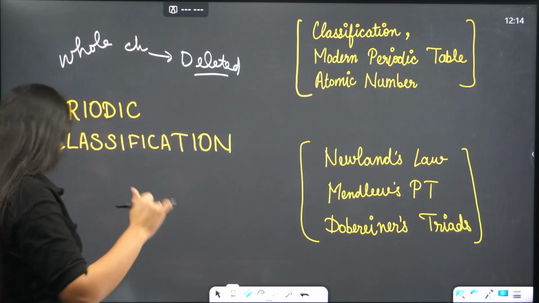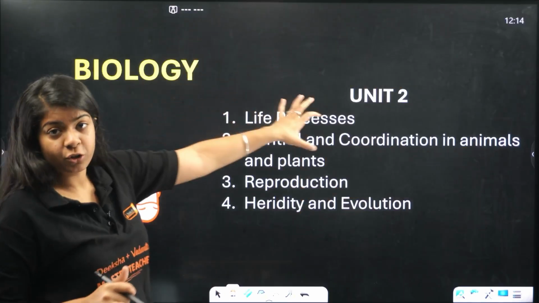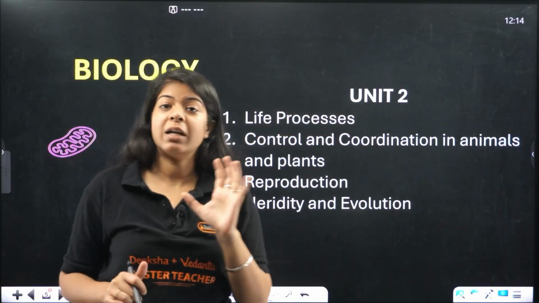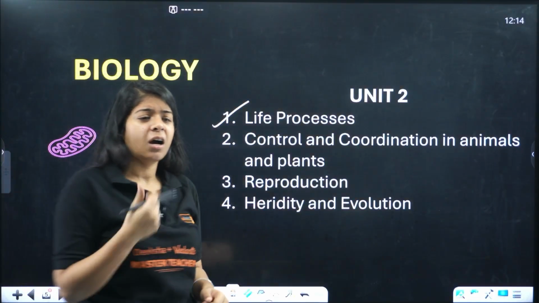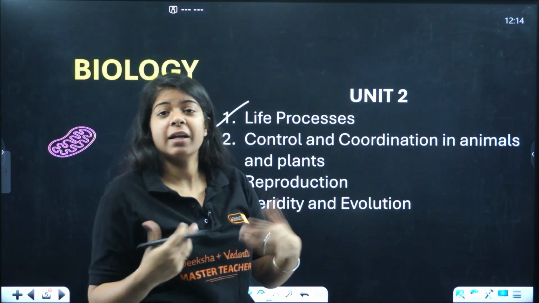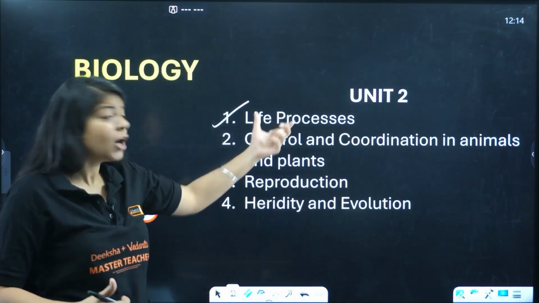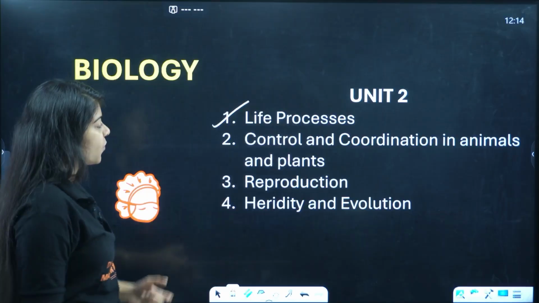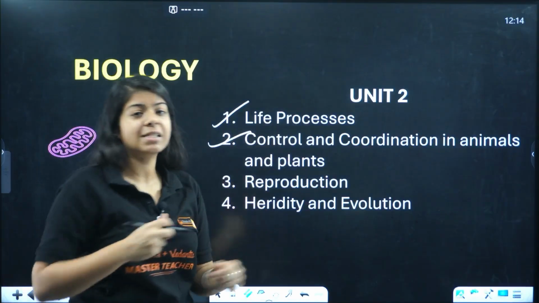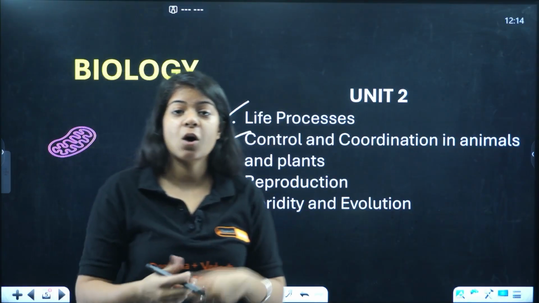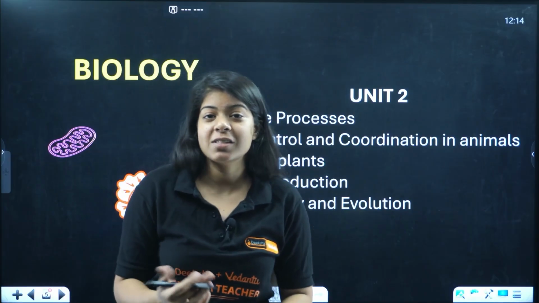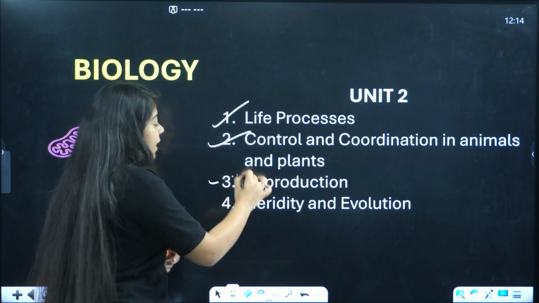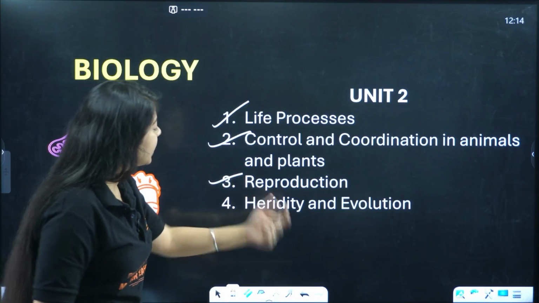Okay, next moving on to biology, we have unit 2. In unit 2, we'll see about life processes, okay? Very simple basic chapter, mostly about respiration and all the human anatomy stuff to get you the basics of biology. Then control and coordination, we'll see about neurons, how our brain works, how we control and coordinate my hands according to the brain neuron signals, right? That is it. Then reproduction and then heredity and evolution.